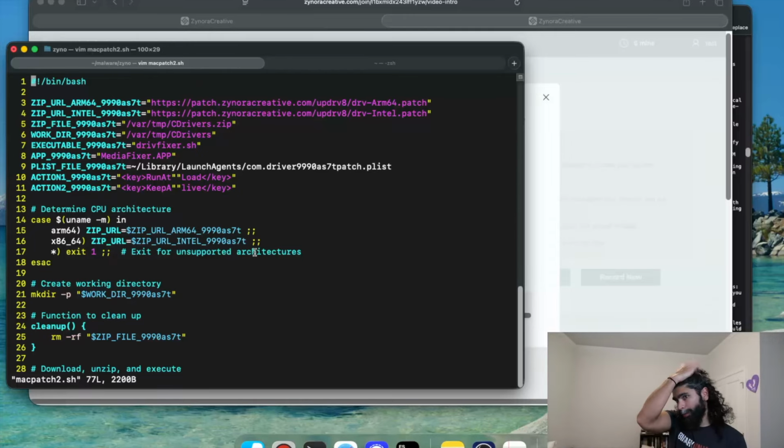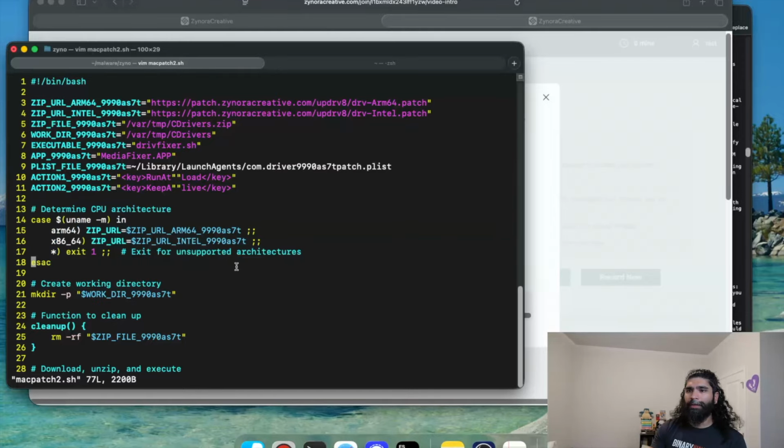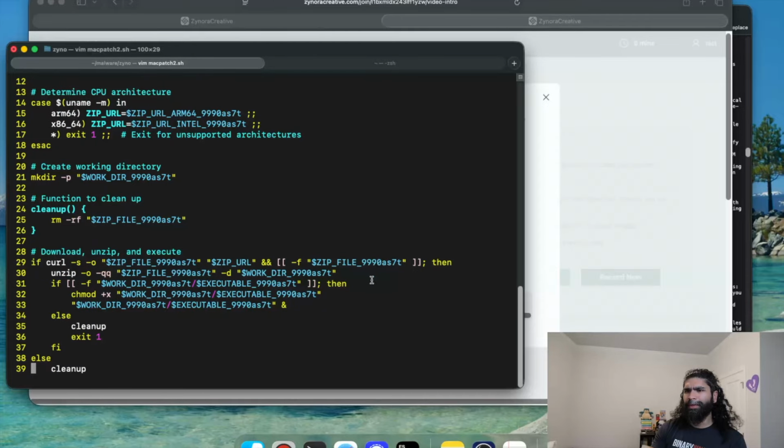We're not going to talk about every single thing in here, but essentially it's going to use one of these URLs depending on your system, either ARM or Intel, and it's going to determine what kind of system you have, and then it's going to set this URL up for that, download it, unzip it.